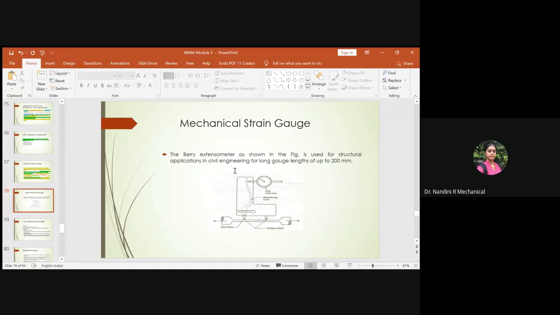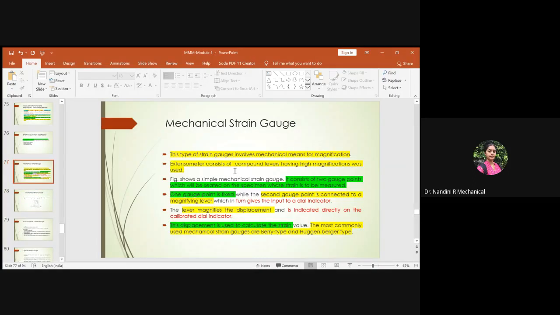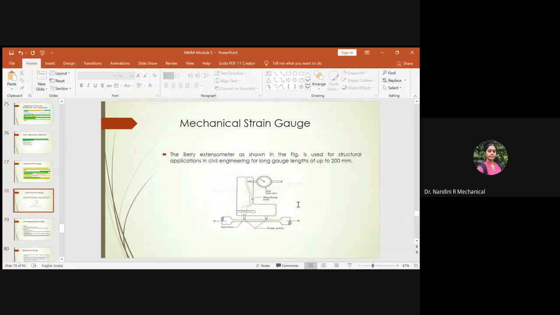So this is an example of where a mechanical strain gauge has been used, and the most common type of mechanical strain gauge is the Berry type. How it works, what its process is, what its simple sketch is, all those things you should be aware of related to the mechanical strain gauge.